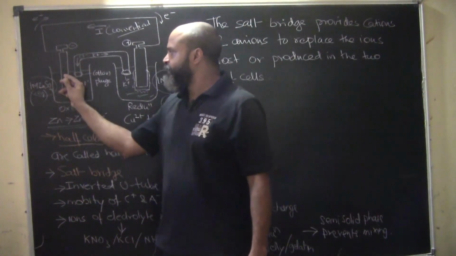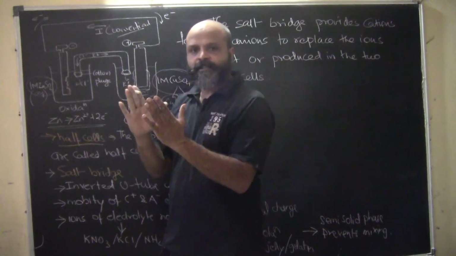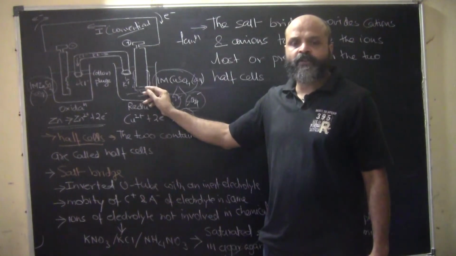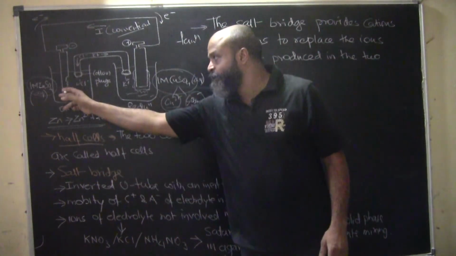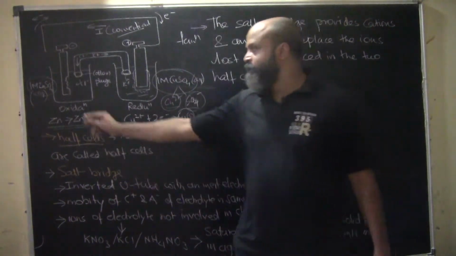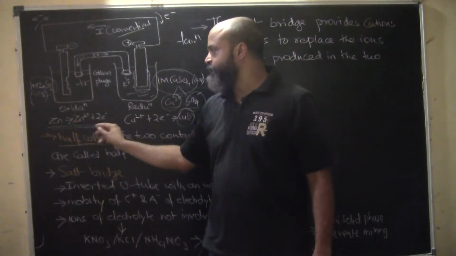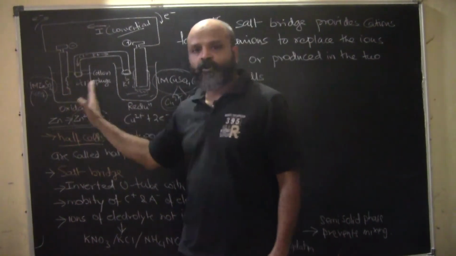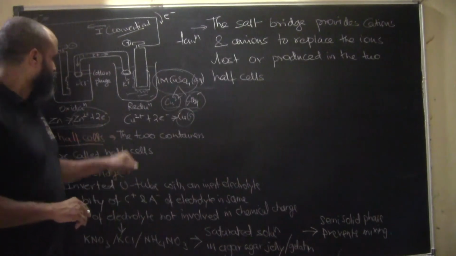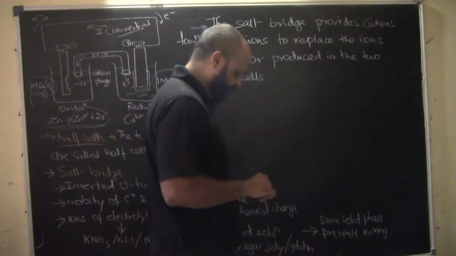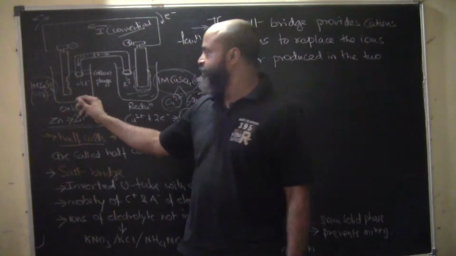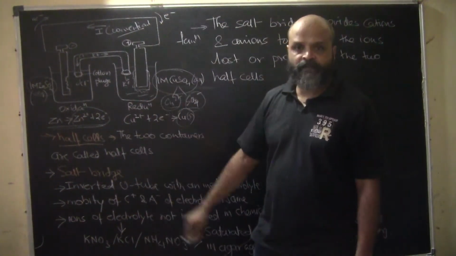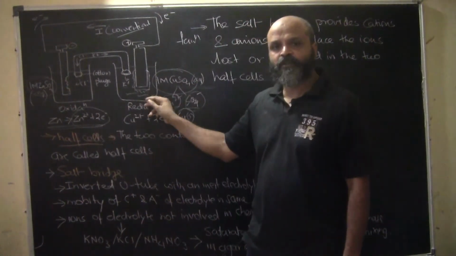So here you will see that the electrode is shrinking, and here the electrode is increasing. Why? Because of deposition of copper metal on this part, and because of loss of zinc from this part, where zinc is getting converted into ions and is constantly losing zinc. So these are two half cells. This is called the oxidation half cell, and this is called the reduction half cell.